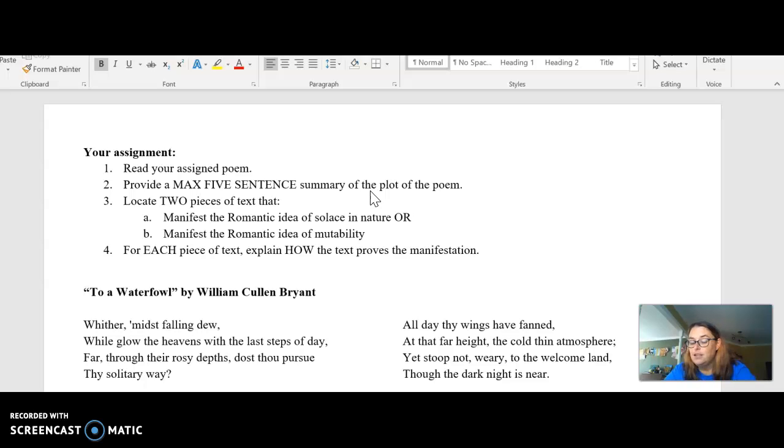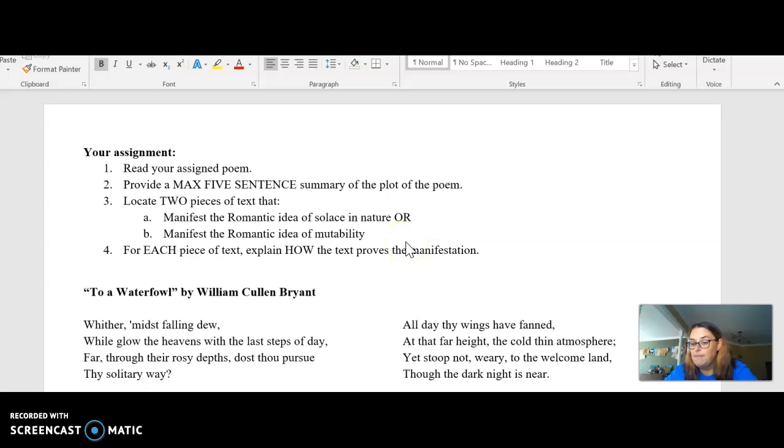Then you are going to locate 2 pieces of text, and they are going to do any combination of these things that you see here. So it's either going to be 2 pieces of text that manifest the romantic idea of finding solace in nature, right? Looking to nature for comfort, nature offering some kind of reprieve from something,